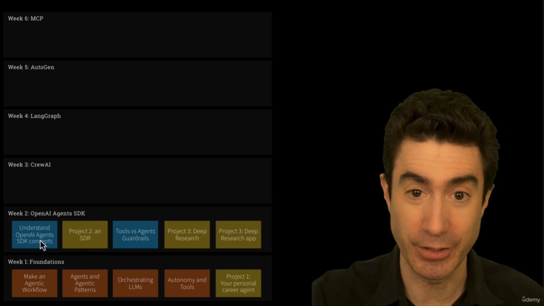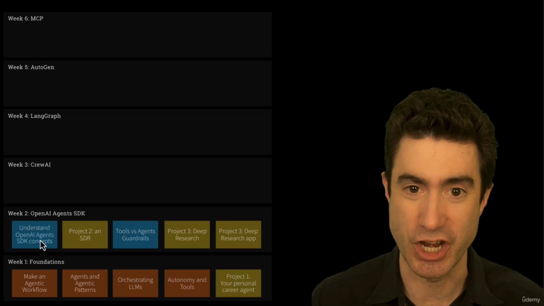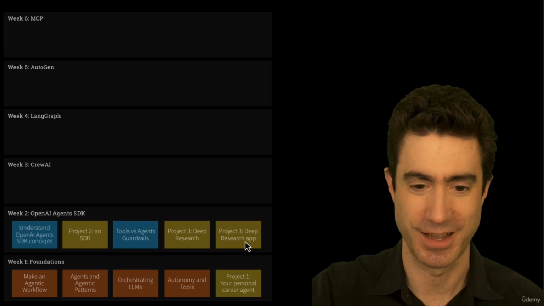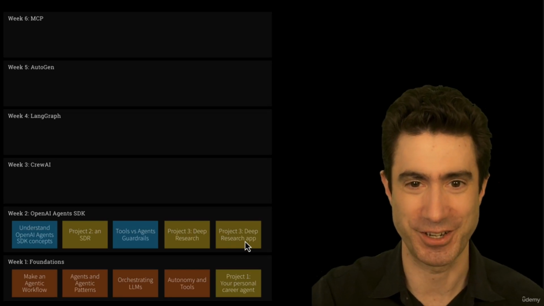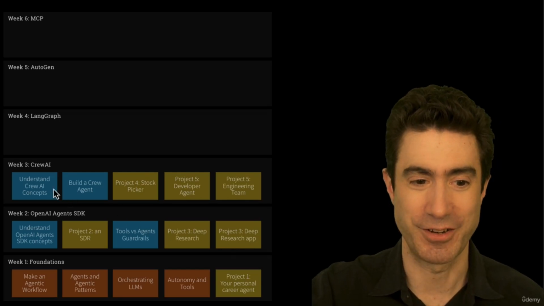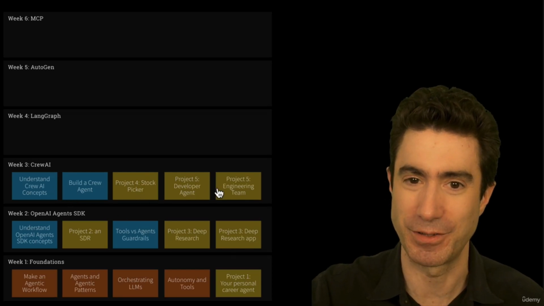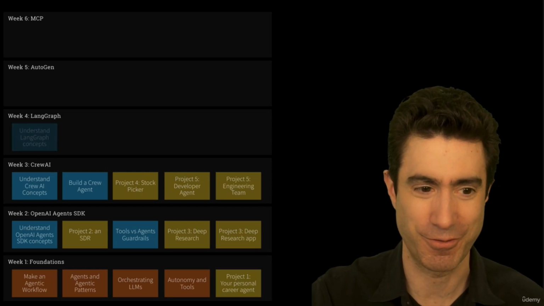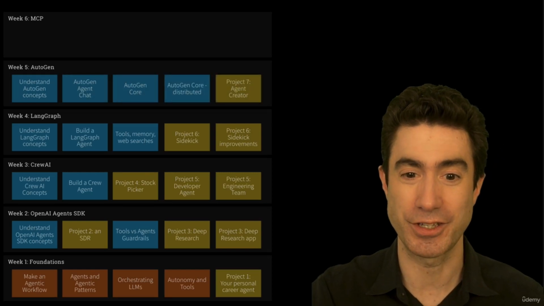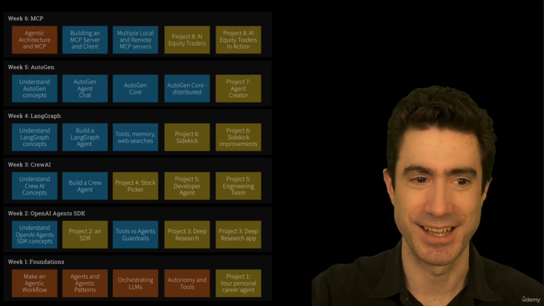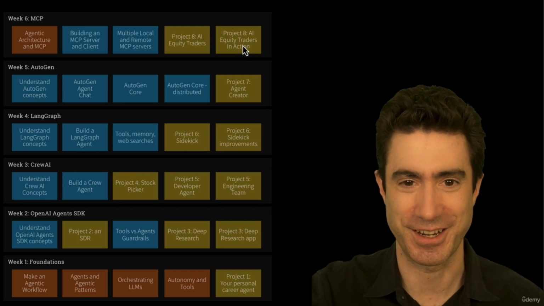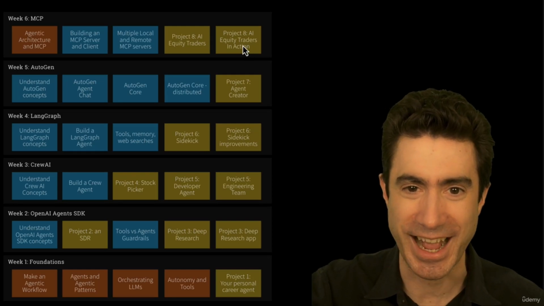Week 2, we're going to be, as I say, OpenAI Agents SDK. You'll see that the blue boxes here represent a new framework that we are learning. And again, the yellow are the projects, including deep research, which will be a great app. Week 3 with Crew, you can see we're going to learn about Crew and then build a couple of different projects with Crew. Week 4 is LangGraph. Week 5 is AutoGen. And then week 6 is MCP and the capstone project, which is going to come at the end of this course, bringing everything together.